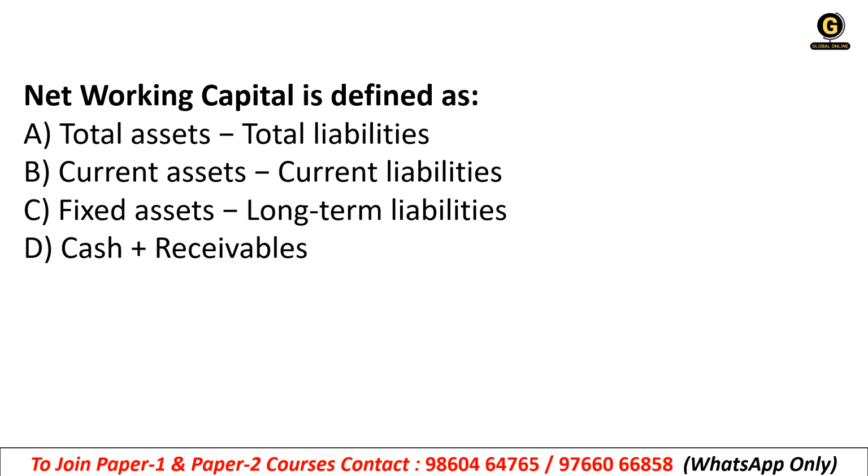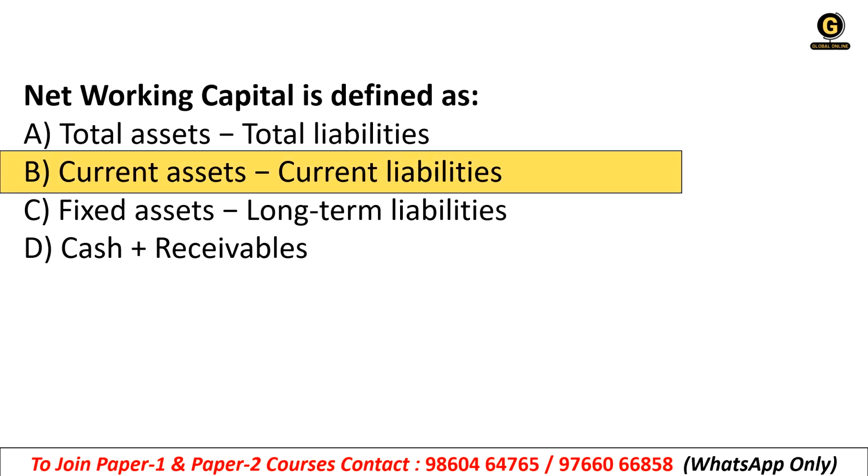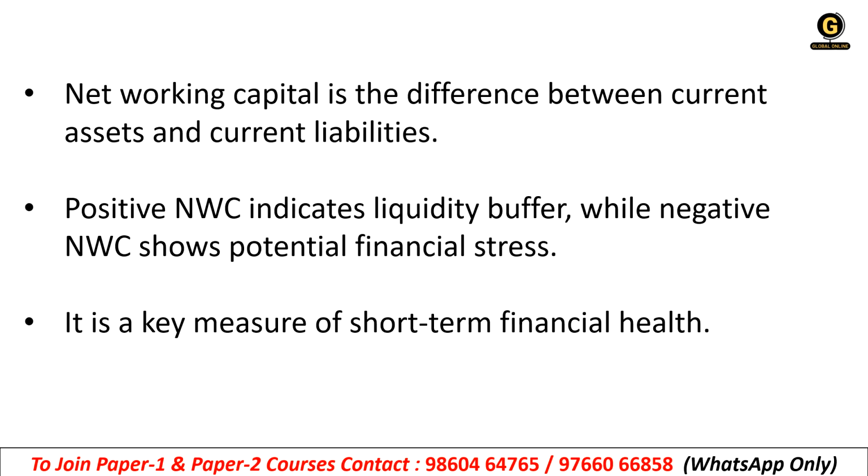Next, net working capital is defined as: total assets minus total liabilities, current assets minus current liabilities, fixed assets minus long-term liabilities, or cash plus receivables. So net working capital means current assets minus current liabilities. When you subtract the current liabilities from the total current assets, you will get the net working capital. Net working capital is the difference between current assets and current liabilities. We have just seen the formula.